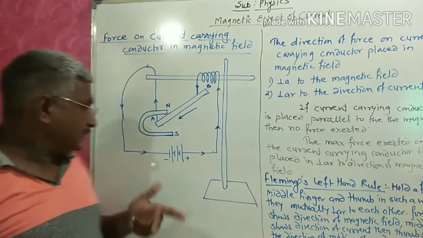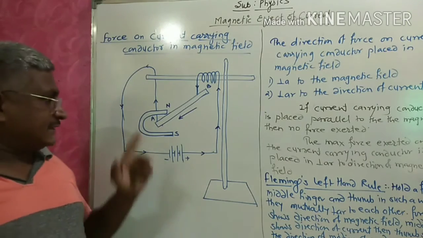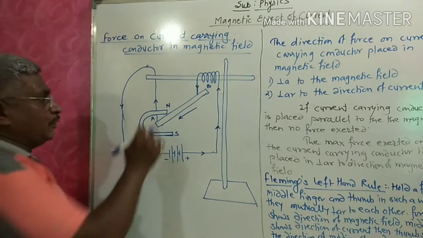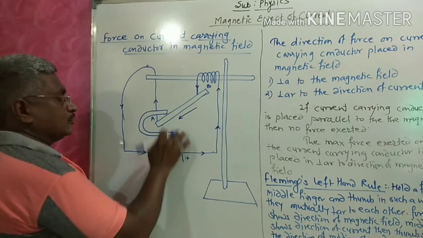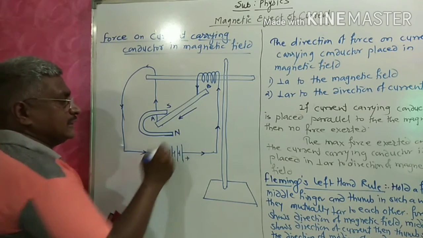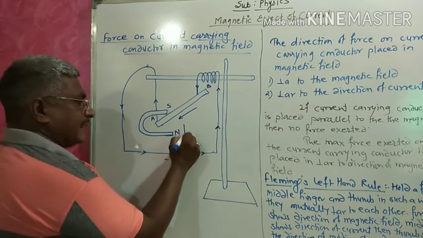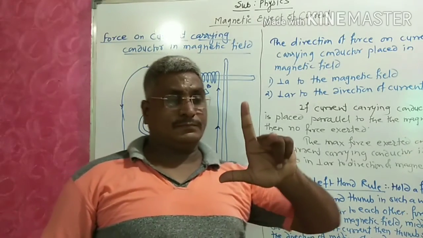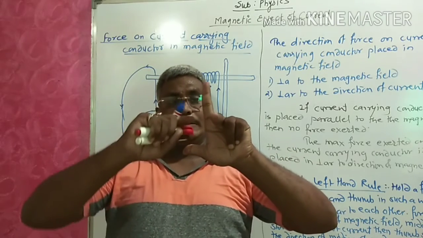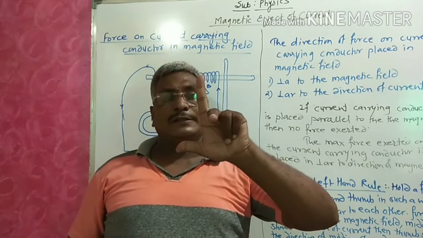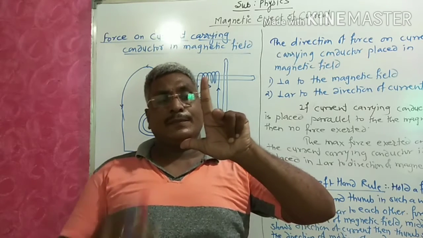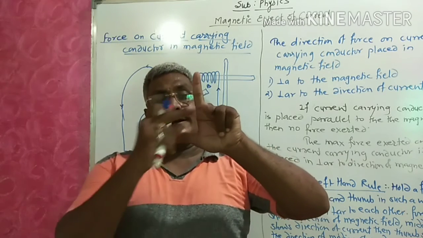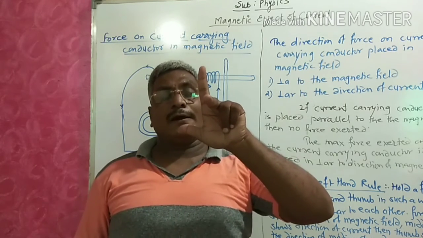Now we will change the direction of the magnets. Now south is up, north is down, which means the direction of magnetic field is upward. See, this forefinger shows the direction of magnetic field, middle finger shows the direction of current.